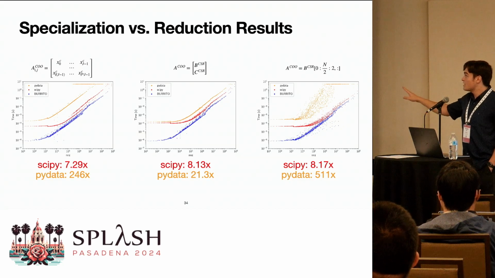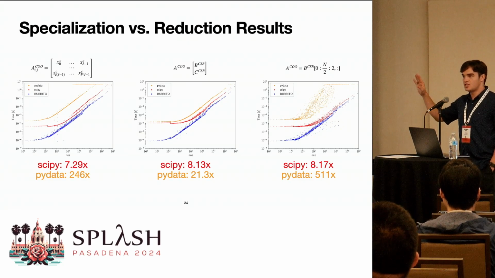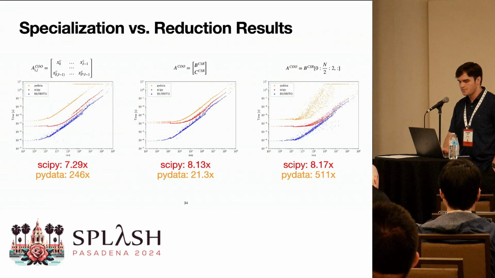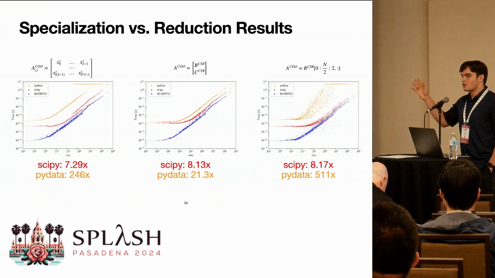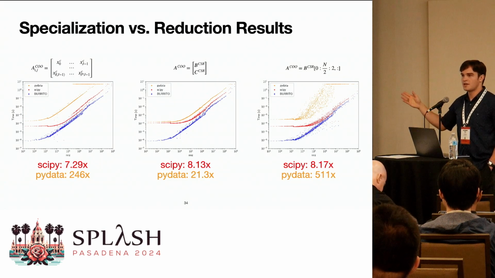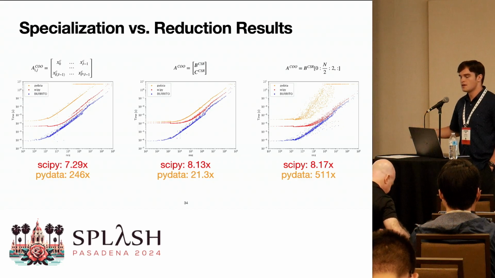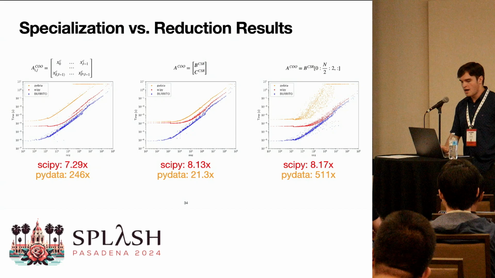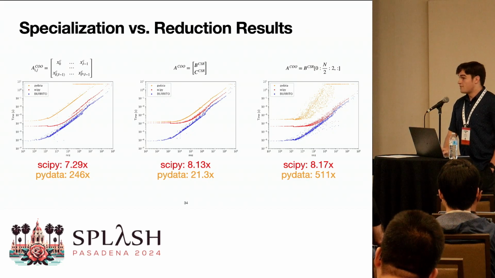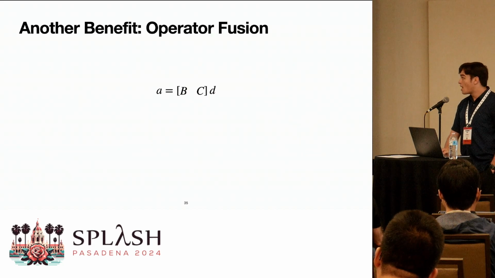And the only benefit to our system here is that we generated code specialized to the data structure and removed these expensive memory allocations. I just want to note, I don't show this in the talk, but for kernels where these systems don't do expensive memory allocations, we achieve essentially parity, plus or minus a little bit. But there are more benefits than just data structure specialization. And the other benefit is operator fusion.